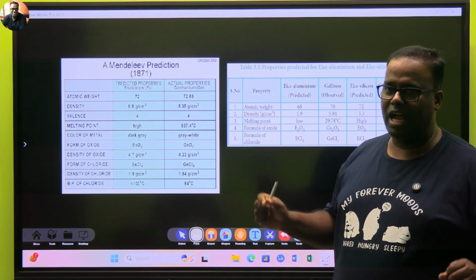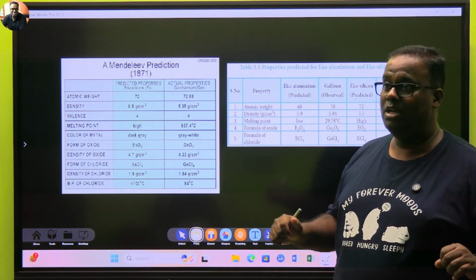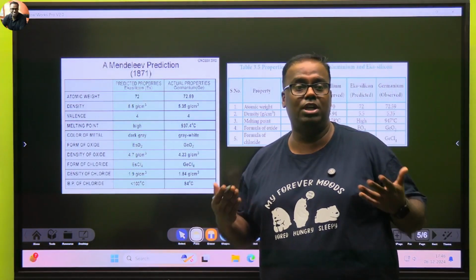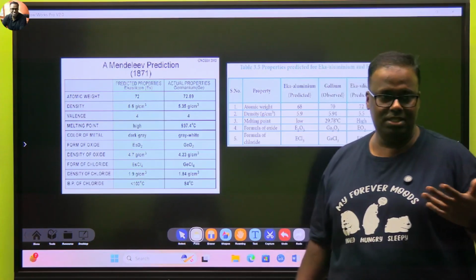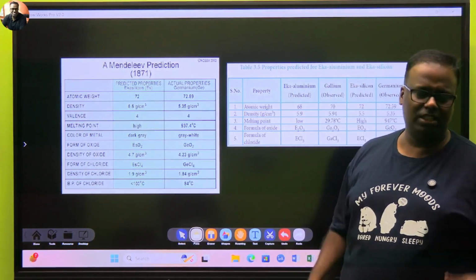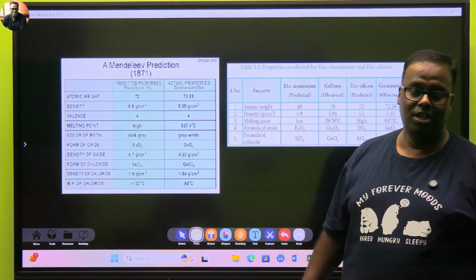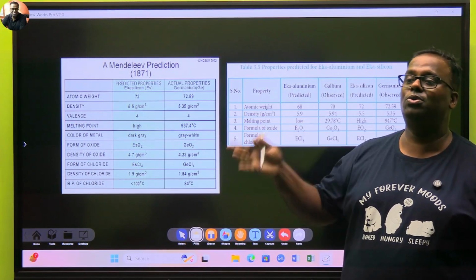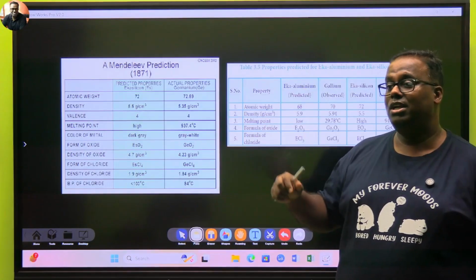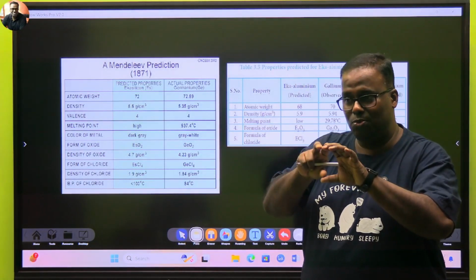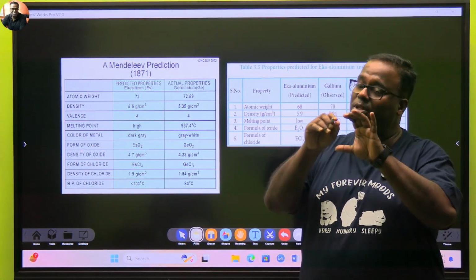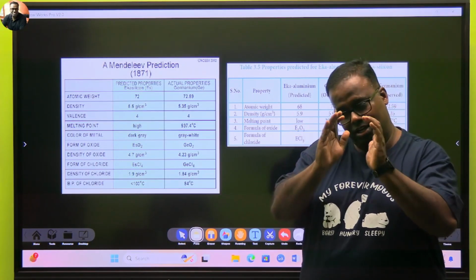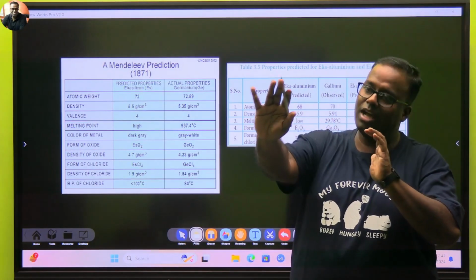And till date, I don't see anything so much except Henry Becquerel. I don't know whether you know Henry Becquerel. He's the person who discovered radioactivity. Apart from that discovery, nothing fascinates me more in chemistry than this, because a person predicted 3 elements which were not known at that time, and that too by leaving the space in his work, saying I don't know, it's not there yet. Why did you leave it empty? Don't classify, keep it empty, a child will come here.